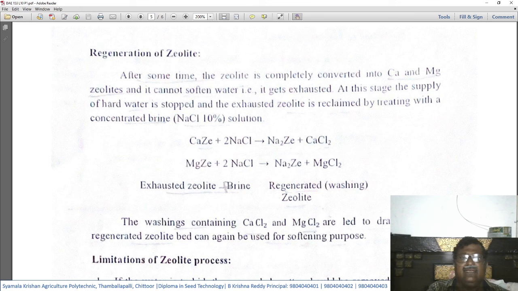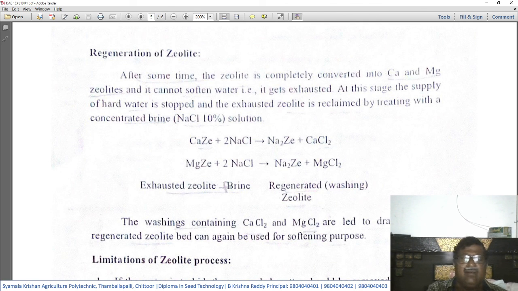After adding this 10% sodium chloride, the reaction is calcium zeolite plus two molecules of sodium chloride gives sodium zeolite plus calcium chloride. Likewise, magnesium zeolite after reacting with sodium chloride gives sodium zeolite and magnesium chloride.